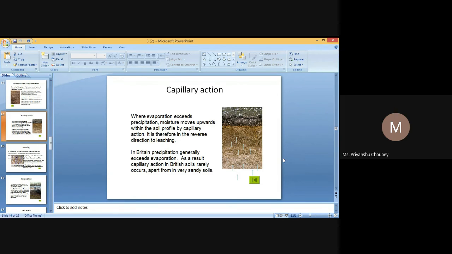structure. Structure coefficient is given by D minus S upon S, where D is the percentage of particles less than 0.25 mm in diameter as determined by mechanical analysis, and S is the percentage of the aggregates smaller than 0.025 mm in diameter as determined by the wet sieving method. The higher the value of the structural coefficient, the better the soil structure.